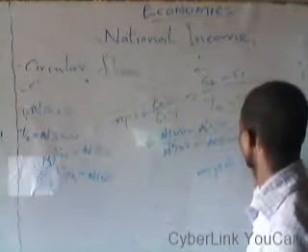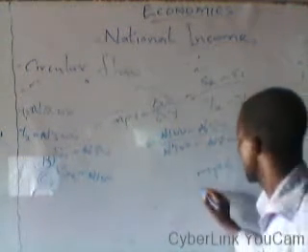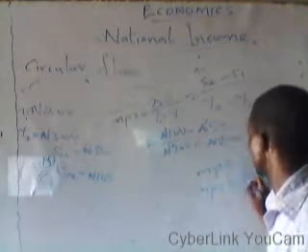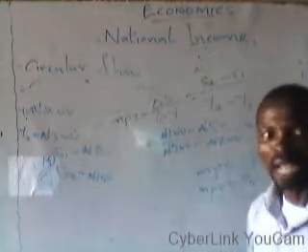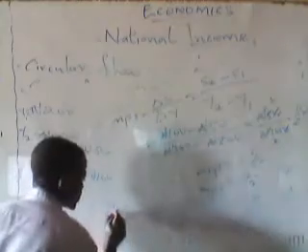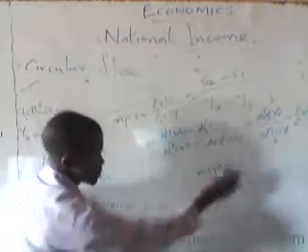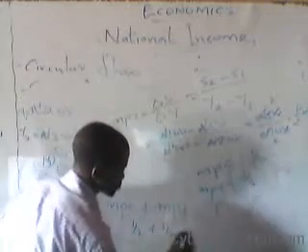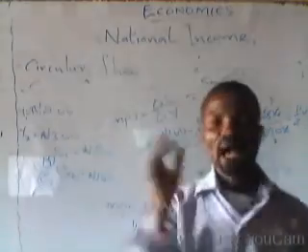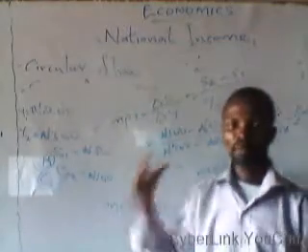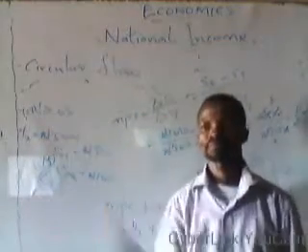From what we have done, our MPC we got 1 over 2, and MPS also we got 1 over 2. When we add the two together, MPC plus MPS, it is always equal to 1. So 1 over 2 plus 1 over 2 gives us 1. Which means either MPC or MPS is always less than 1.